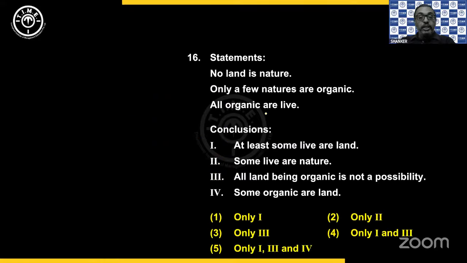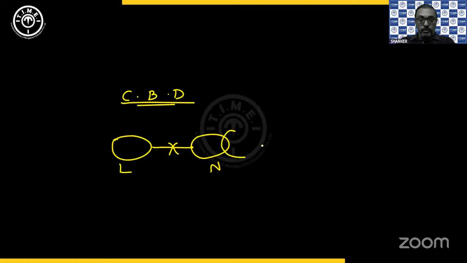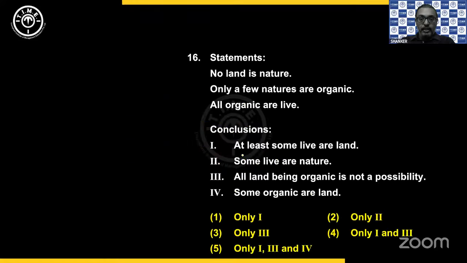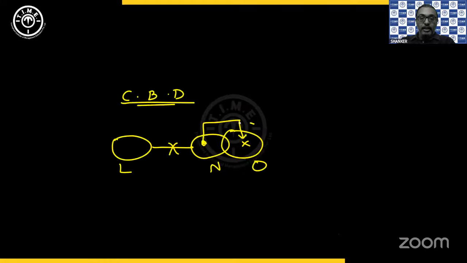Then only a few nature are organic, so there should be some nature not organic. And all organic are live. So all the organic are live. So the first one is land, LD, and this is LV. So this is my combined diagram.